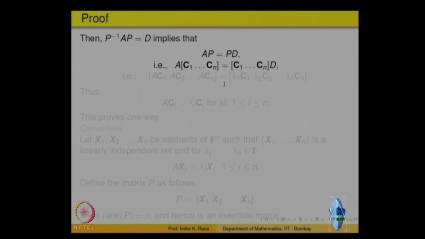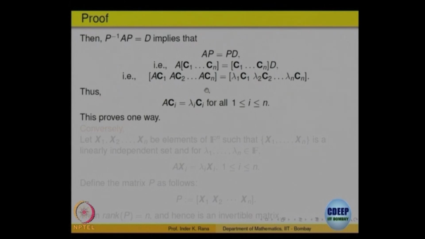That is precisely writing the columns as AC1, AC2 and ACn, and since D is the diagonal matrix, the columns on the other side are lambda 1 C1, lambda 2 C2 and so on. This is just matrix multiplication, nothing more than that. So, this means AC1 is equal to lambda 1 C1, AC2 is lambda 2 C2 and so on. In general, ACj is lambda j Cj, and that precisely says that lambda j is an eigenvalue with Cj as the eigenvector.